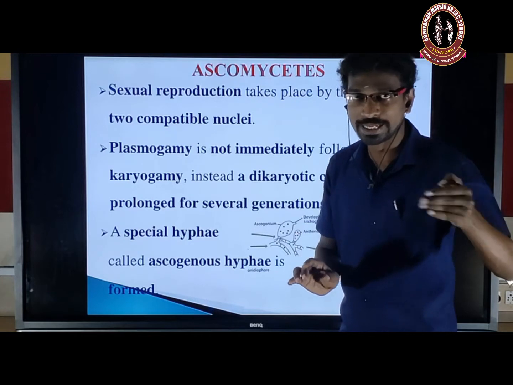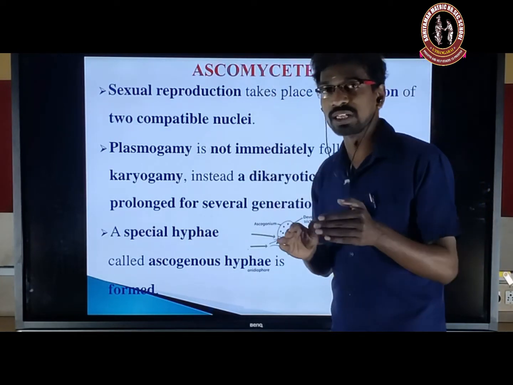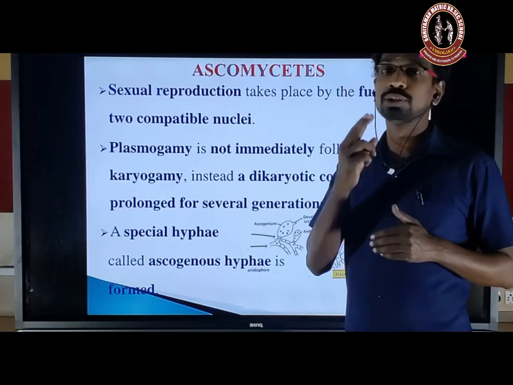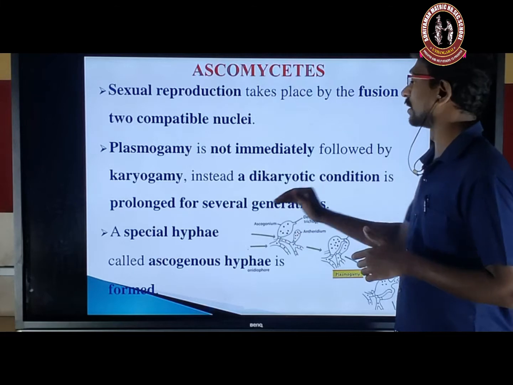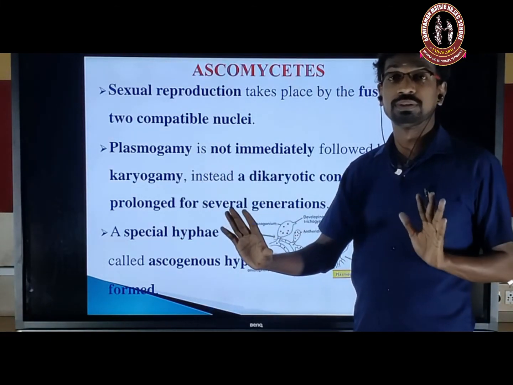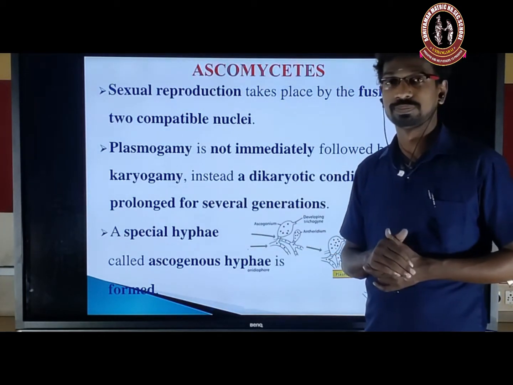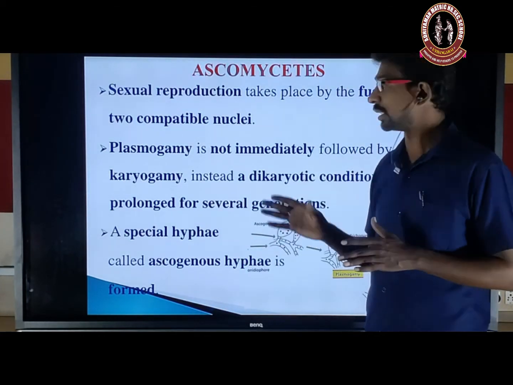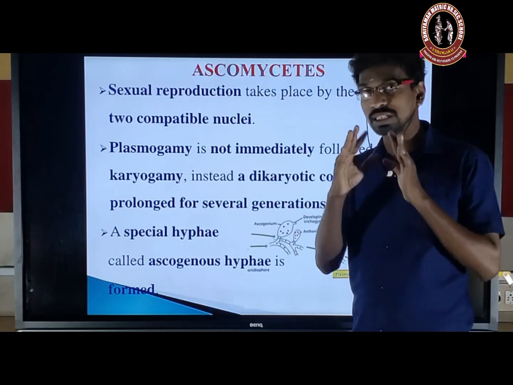That is the dikarya. Previously we saw that Ascomycetes come under the subkingdom Dikarya, the two-nucleus stage. The dikaryotic condition is prolonged for several generations. For many generations the hyphae contain two nuclei of opposite strains, the dikaryotic condition.